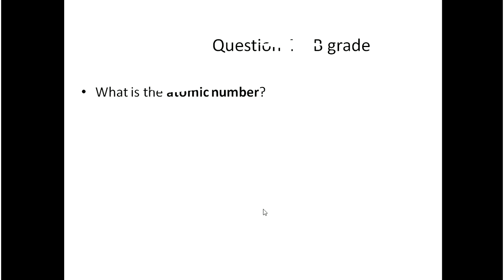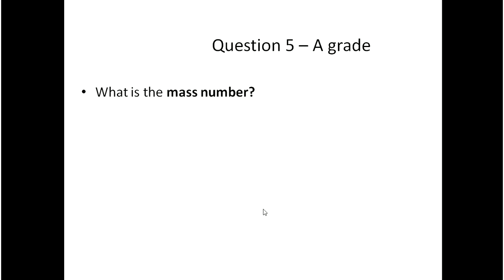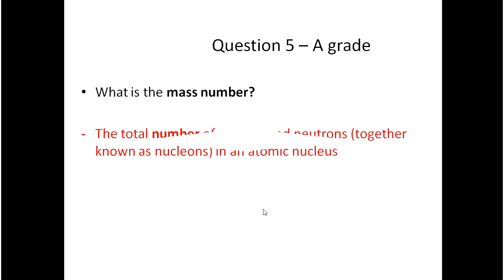Next, question 4. What is the atomic number? It is the number of protons and therefore the total positive charge in the atomic nucleus. What is the mass number? Question 5, and the answer is the total number of protons and neutrons.